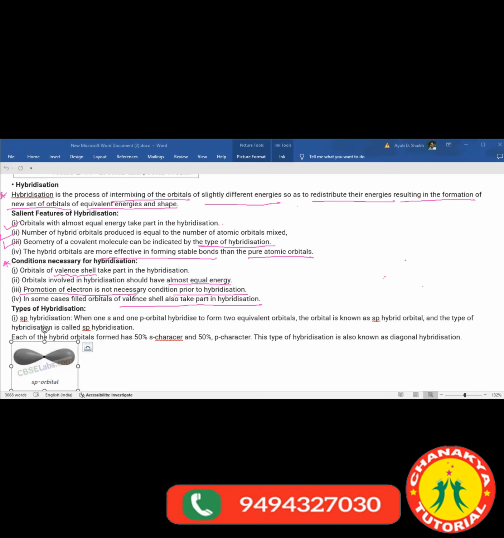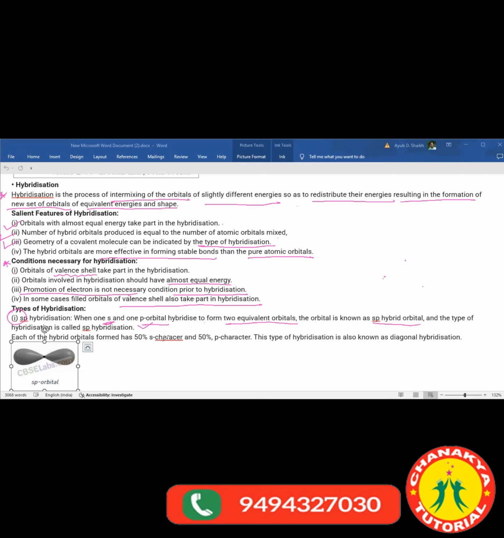Now there are different types of hybridization. Among them, the first one we are going to see is sp hybridization. sp hybridization means that when one s orbital and one p orbital hybridize to form two equivalent orbitals, the orbitals are known as sp hybrid orbitals, and the type of hybridization is sp hybridization.